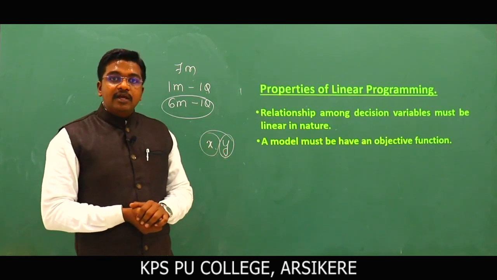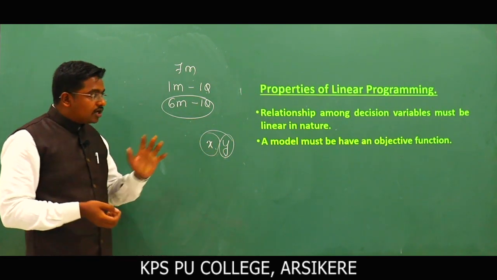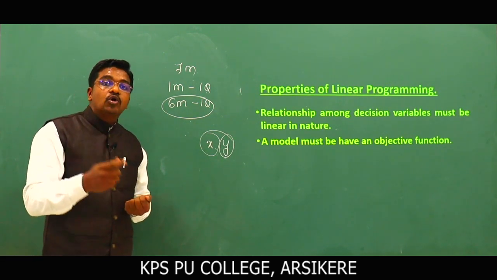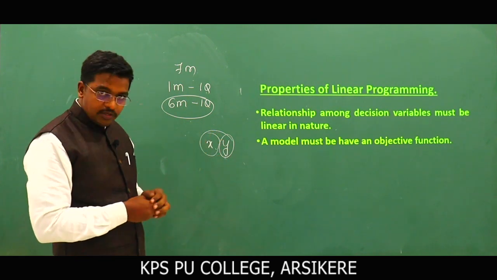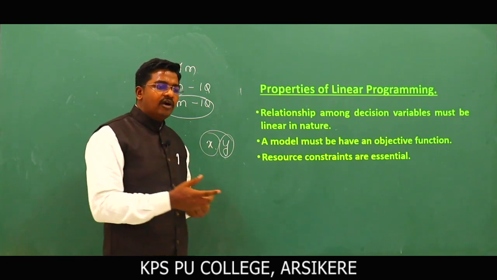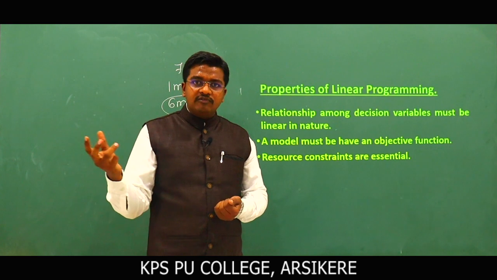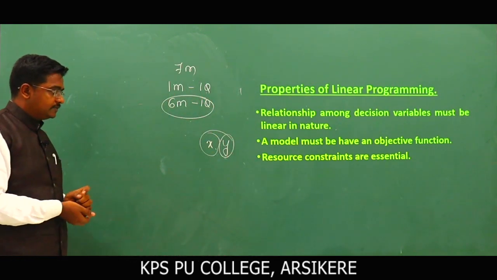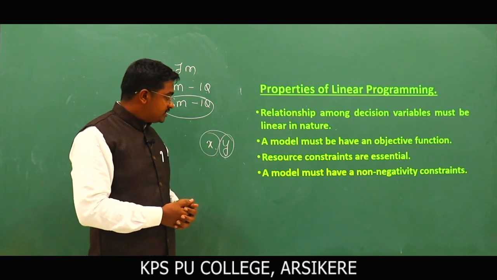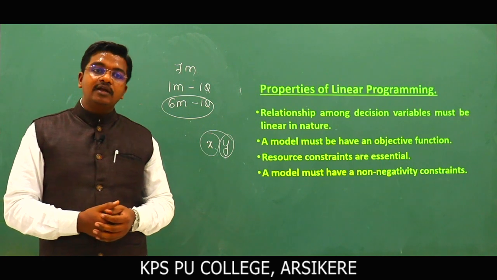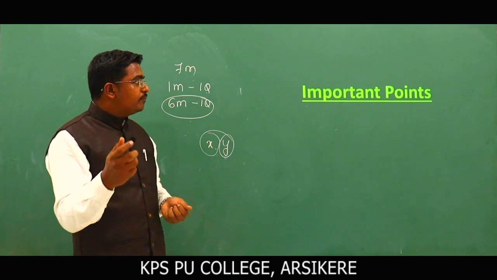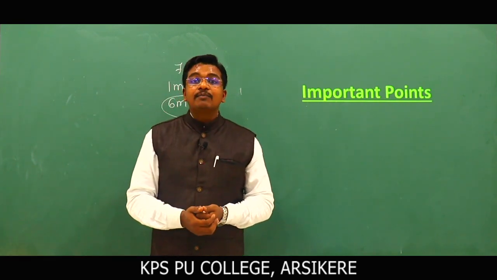Second one, the model must have an objective function. What is an objective function? First go with your objective. What is the objective here? The aim or goal of the linear program is called the objective. Next one, resource constraints are essential, which means we have limited resources, and when you convert to mathematical form, we get the constraints. Next one, a model must have non-negativity constraints, which means the variables must be greater than or equal to 0. Next, what are the important points to remember while solving linear programming?